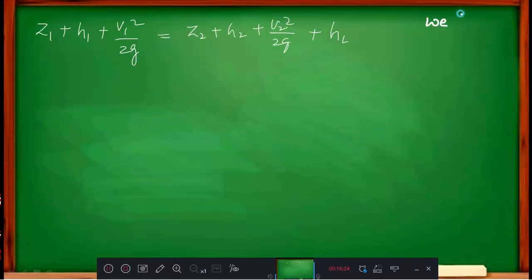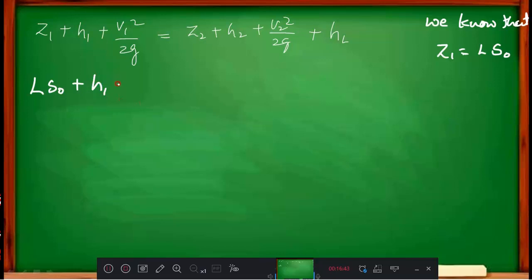We know mathematically Z1 is equal to L into S0. That I will write here. That is L S0 plus H1, plus V1 square by 2G. Z2 becomes 0, since Z2 was 0. Then H2 is H2 only, plus V2 square by 2G as it is.